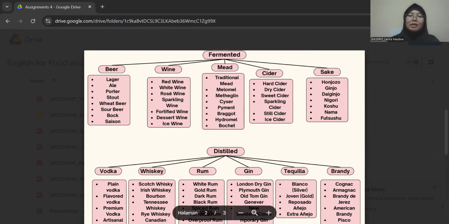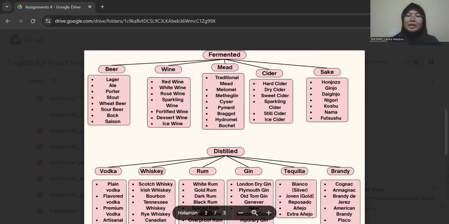So for the next is a sparkling cider. Sparkling cider is a carbonated cider, either naturally or artificially fizzy. For example, a Martinelli's sparkling cider or a pineapple cider. So for the next is a still cider. Still cider is a non-carbonated cider, like still wine.